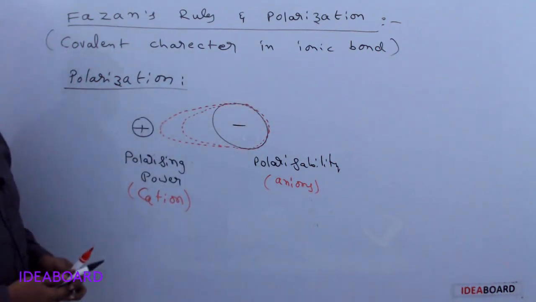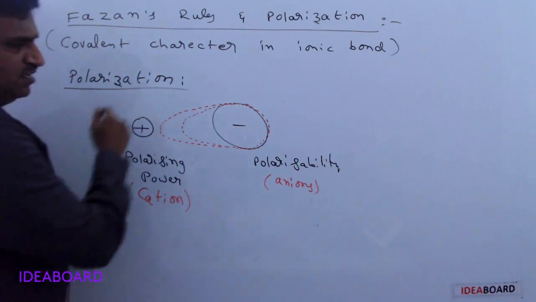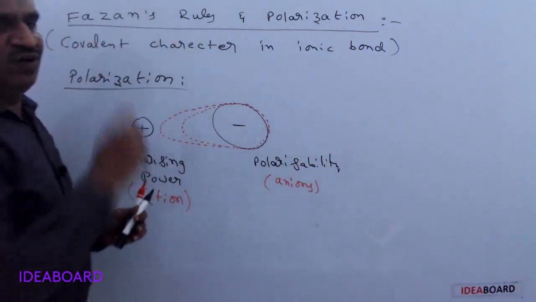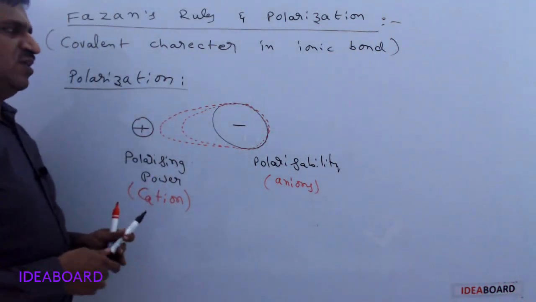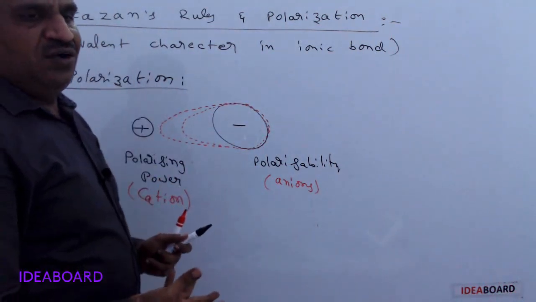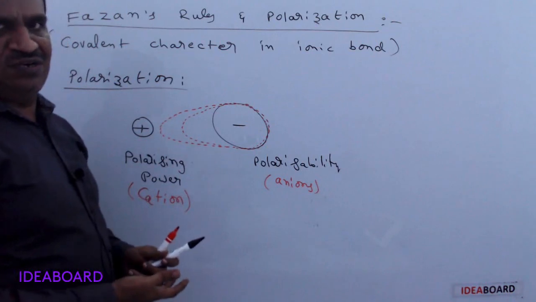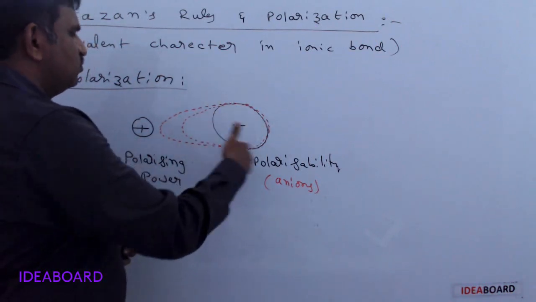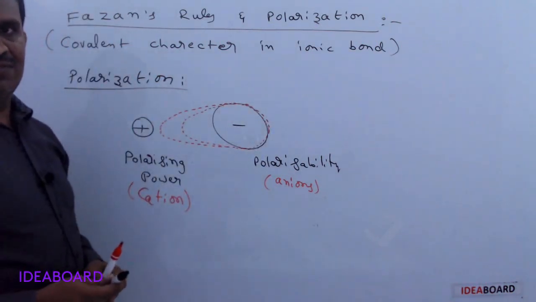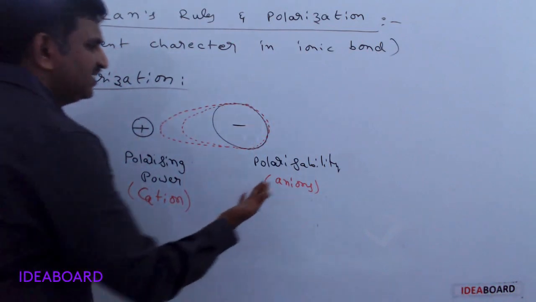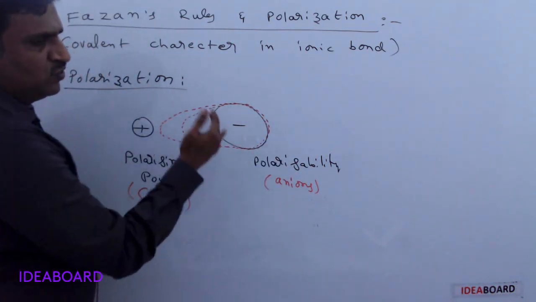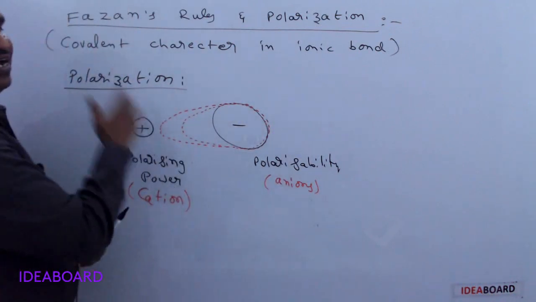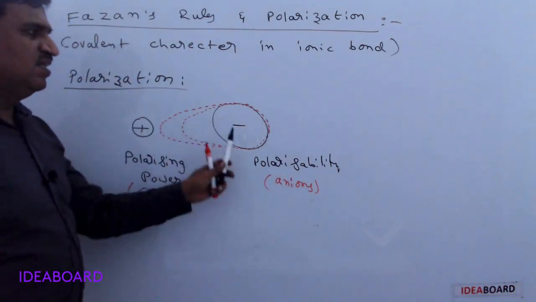So the power or ability of a cation to attract the negative charge of an ion is called polarizing power. And polarizability means what? Polarizability of anion is the ability or the distortion power of the anion towards the cation. It is the ability of the anion to be attracted towards the cation.